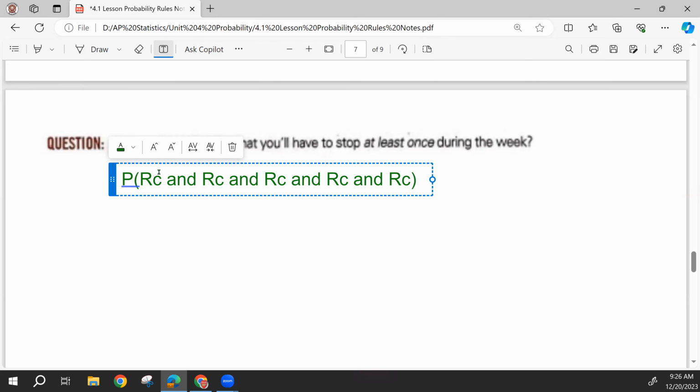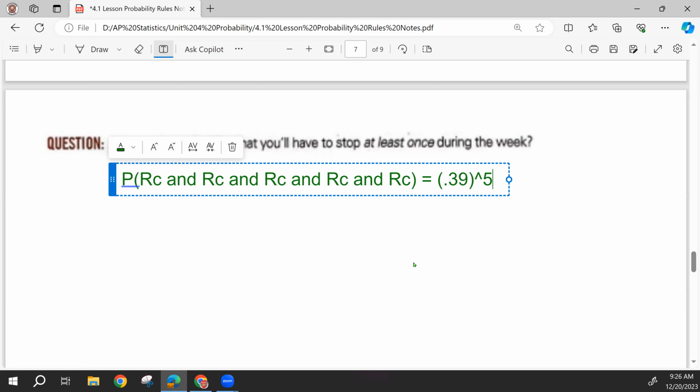So we know that the yellow light doesn't mean to stop. It means to go faster. No, it doesn't. It means to be cautious. But the complement of being red, remember, is 0.39. So we are going to multiply this 5 times. So we can actually say 0.39 to the 5th power. They're all independent events.